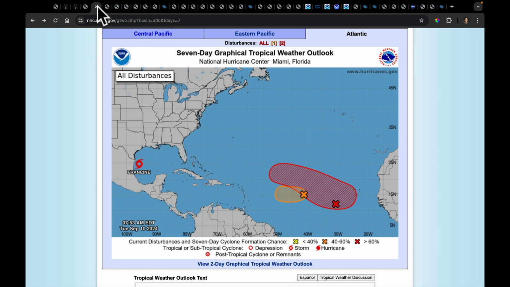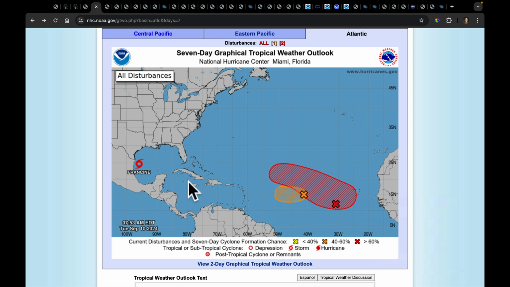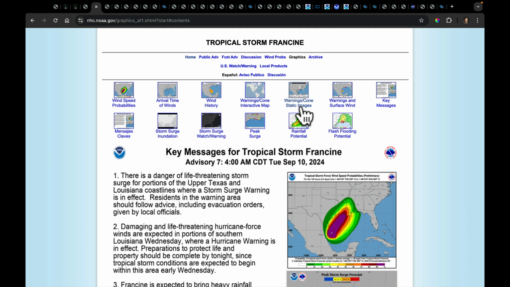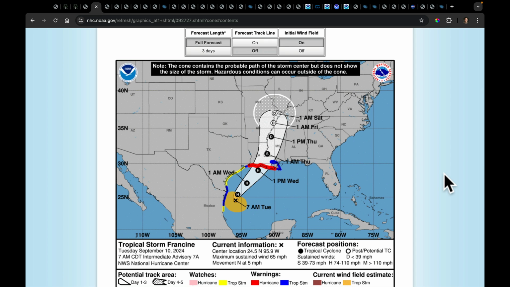But the latest update from the National Hurricane Center, which is what I was kind of waiting on to start this video this morning, we can see 70% chance on the system way out in the open Atlantic, 40% on this one. And then in Francine, if we just take a look at the warning cone here from the National Hurricane Center, it looks like some point on Wednesday afternoon, Francine will make landfall at hurricane strength.